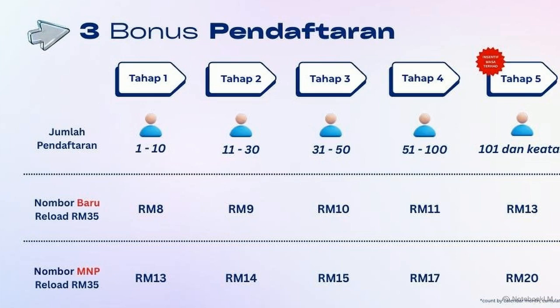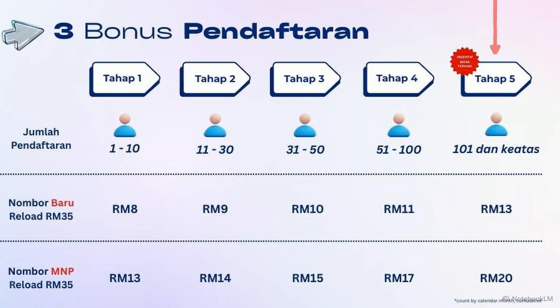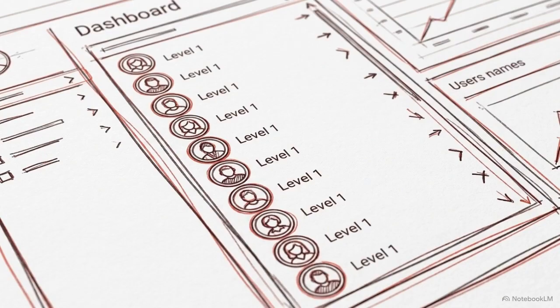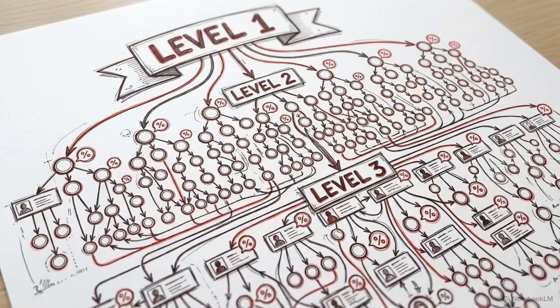Now watch what happens to your volume. Once you accumulate your 11th sale, you permanently move up to tahap 2. Your base commission rates increase immediately. And if you keep scaling, you reach tahap 5. At this tier, an MNP registration pays out 20 ringgit per customer. These registration bonuses provide immediate cash flow, but they act primarily as strategic groundwork. Securing these direct customers is the first step toward maximizing your long-term baseline commissions.